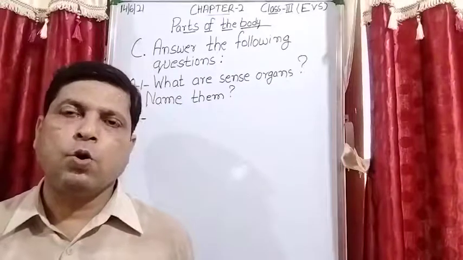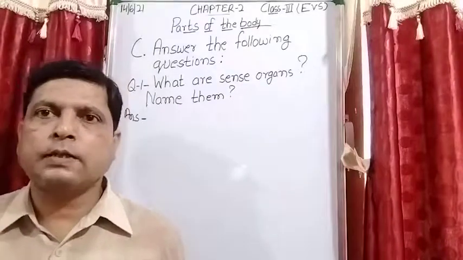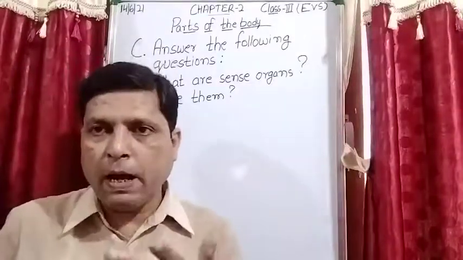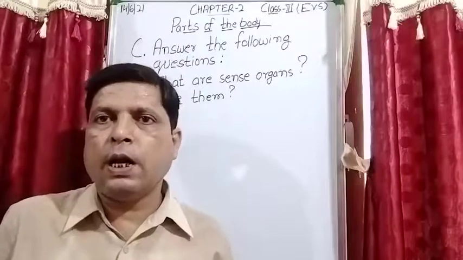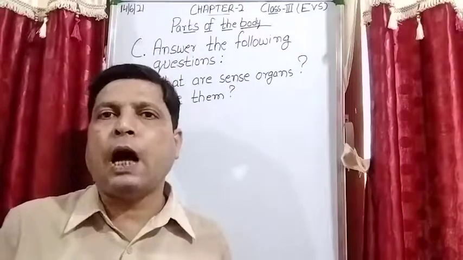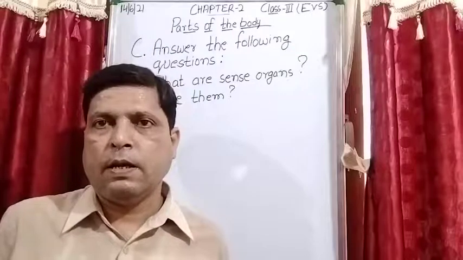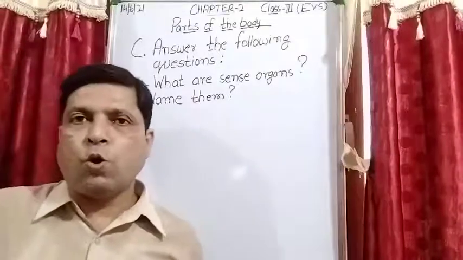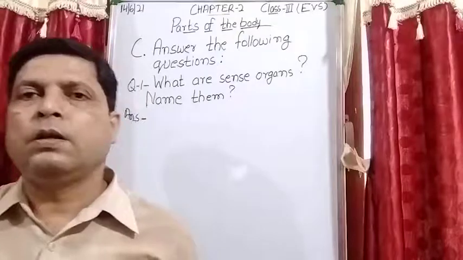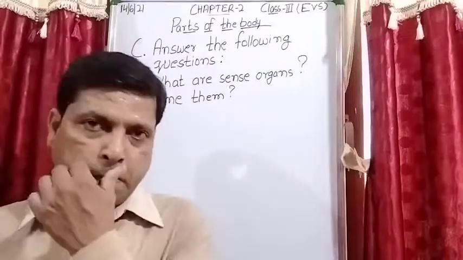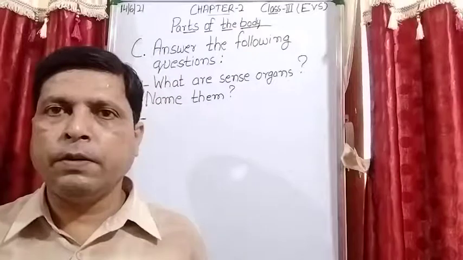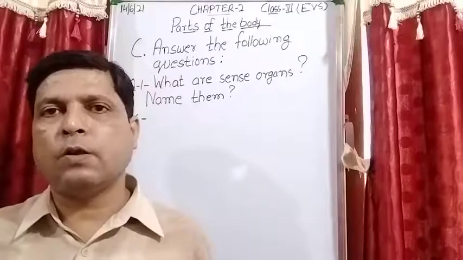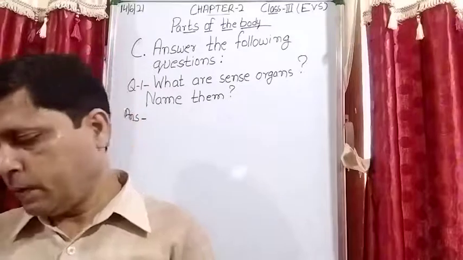So what are sense organs? Sense organs are the parts of the body that help us to see, to smell, to taste, to hear and we can feel with our sense organs. Next, it is asked what are the names of them. So eyes, ears, nose, tongue and skin. These are the names of these sense organs. Is it clear? Now note down the answer.